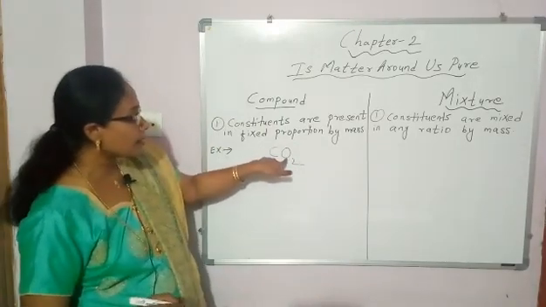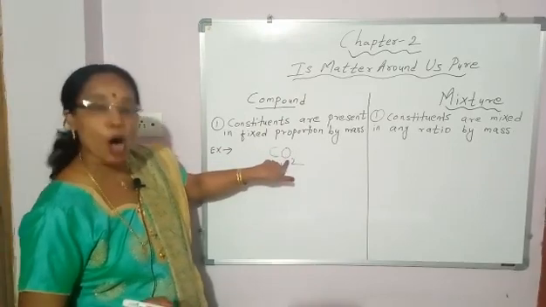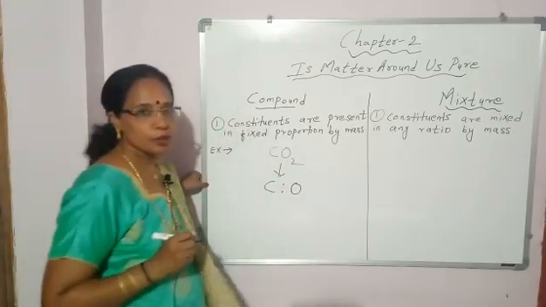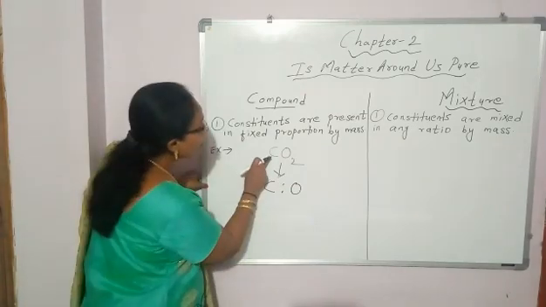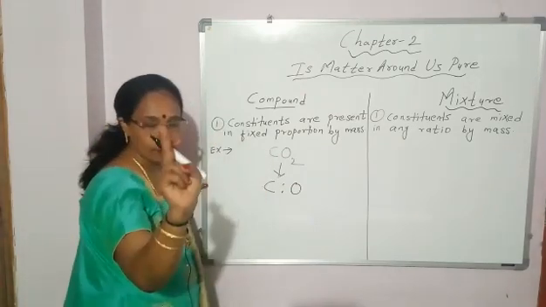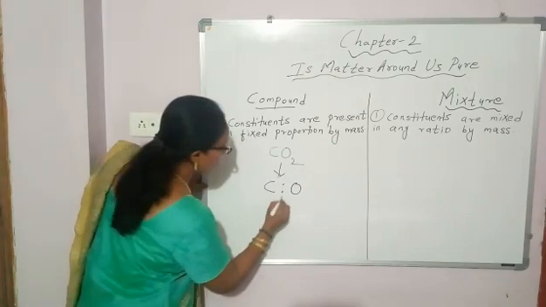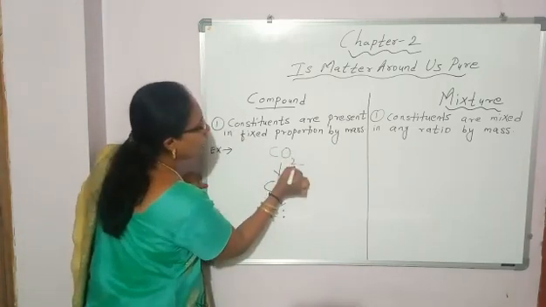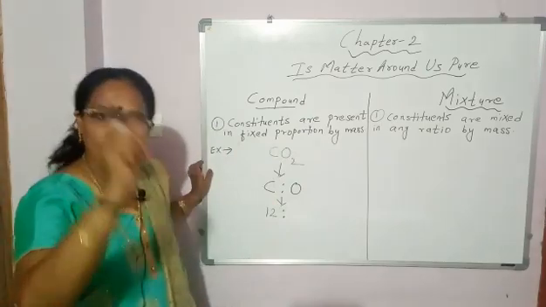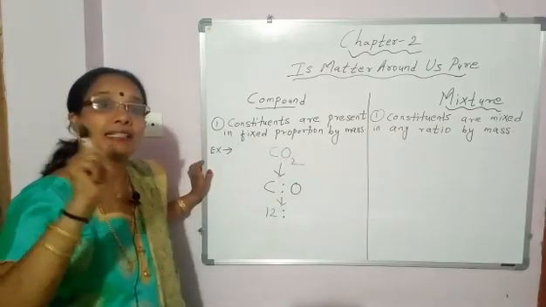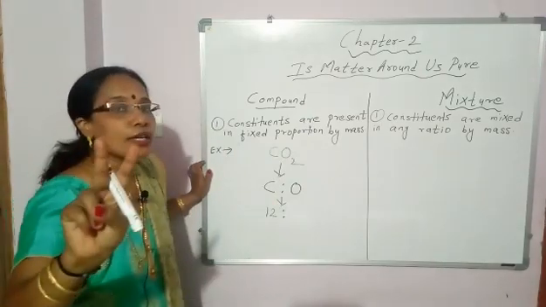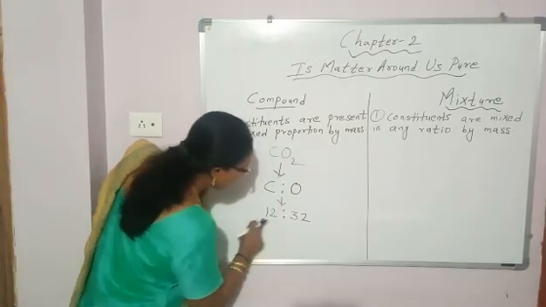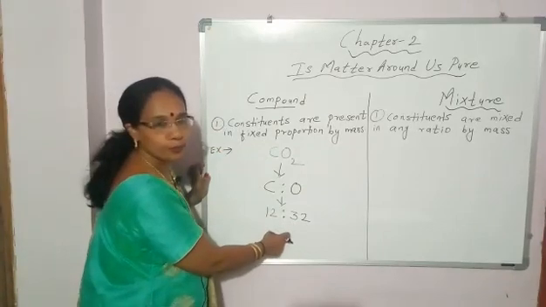What are the constituents in carbon dioxide? Carbon and oxygen. And how many carbon atoms in carbon dioxide? 1. And what is the atomic mass of carbon? 12. And oxygen, how many atoms? 2. One oxygen atom, what is atomic mass? 16. So 2 oxygen atoms, 16 twos are 32. Now bring this mass to simplest ratio.